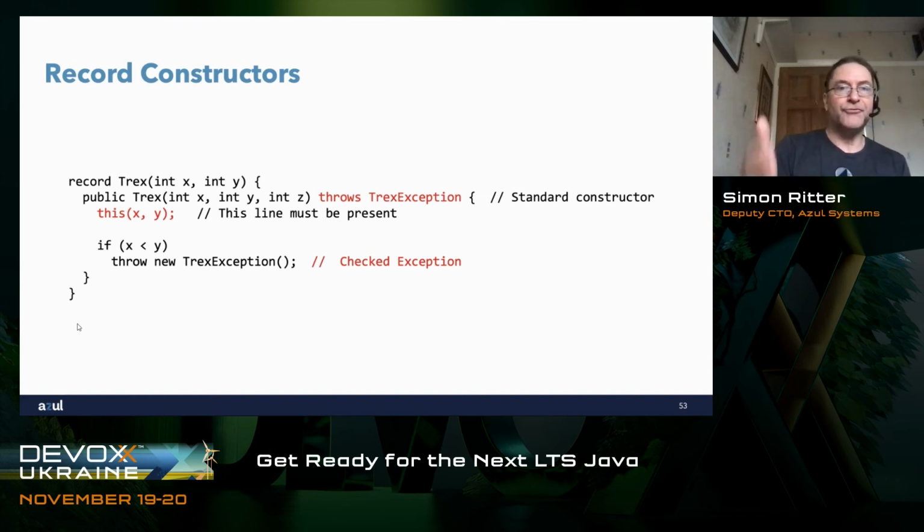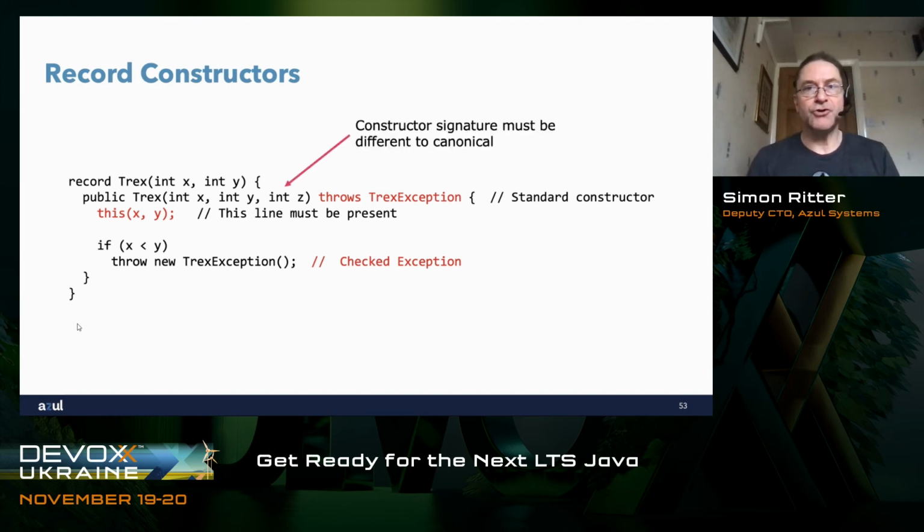And then I can have a throws clause associated with that. So I can throw T-Rex exception. The one thing I have to remember is that I must call the standard constructor with the two values x and y so that they do get assigned, and then I have to do my test, and then I can throw my checked exception. The important thing here is that the constructor signature must be different to the canonical one. So it must have more arguments than the standard constructor.